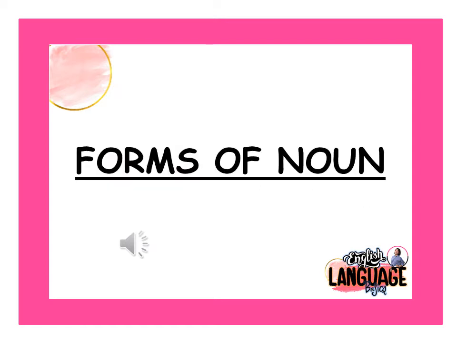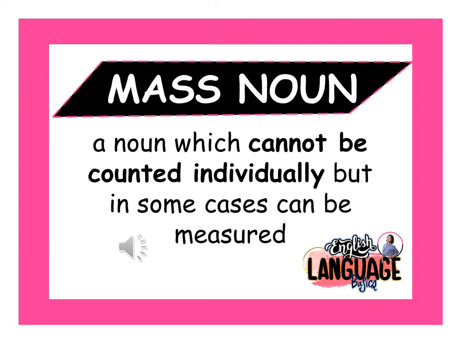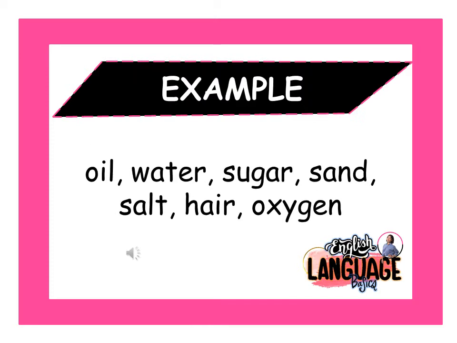Nouns also have different forms. The first one is mass noun. Mass noun is a noun which cannot be counted individually but in some cases can be measured. For example is oil. You cannot get a hold with the oil because it is liquid. Therefore, it will be impossible for you to count it unless it will be placed in a container.